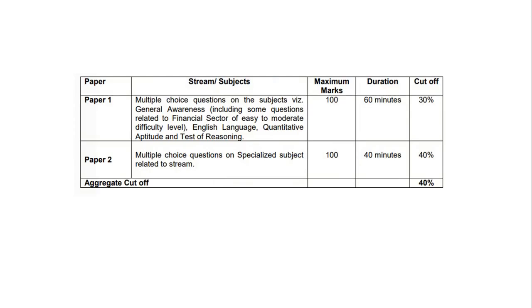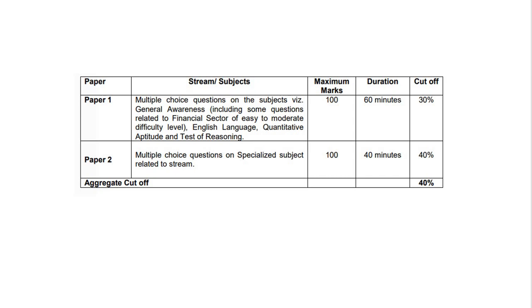So coming to the pattern of the exam, first is the phase 1 that you have to clear. This particular exam is qualifying in nature, and as you can see there are two papers, paper 1 and paper 2. In paper 1 you will be having your general awareness, your English, quants, and your reasoning. This will account for 100 marks and you have to complete it in 60 minutes, and the cutoff will be 30%. So out of 100 you have to score minimum 30 in order to qualify paper 1.